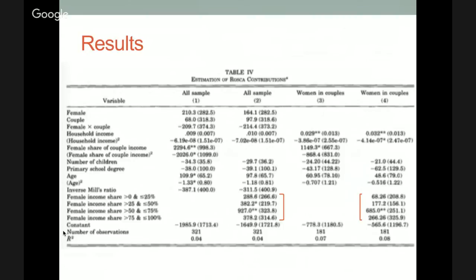And then breaking it down into this female income share, the bargaining power 25% categories as well, you can see that the dummy variables, in particular for the intermediate levels, about the 25 to 75% level, are statistically significant, which supports their hypothesis.